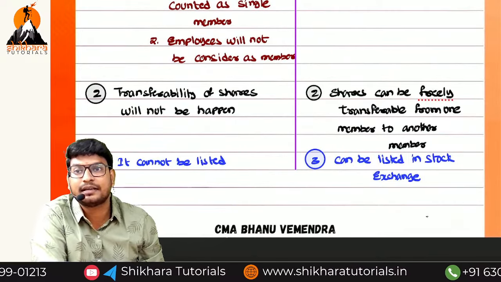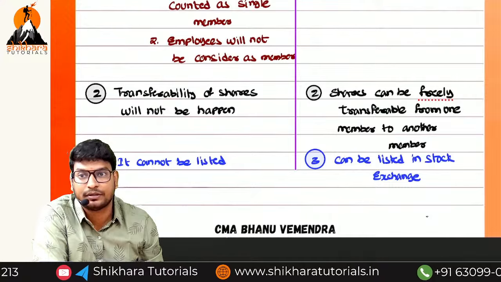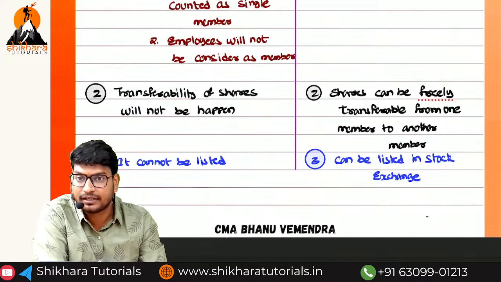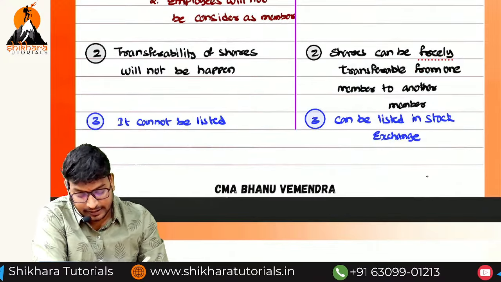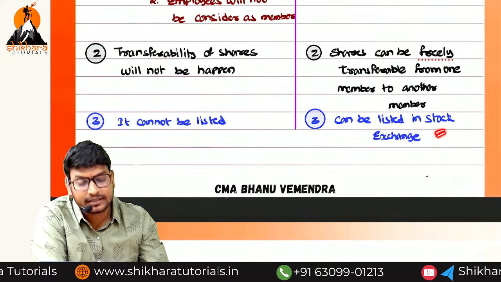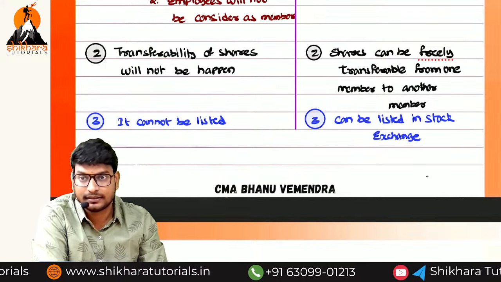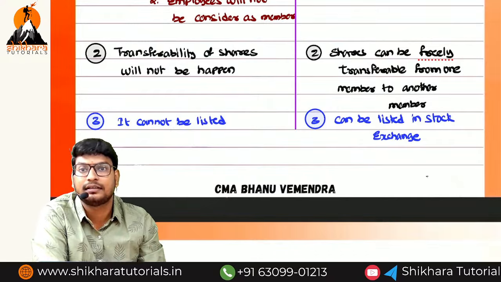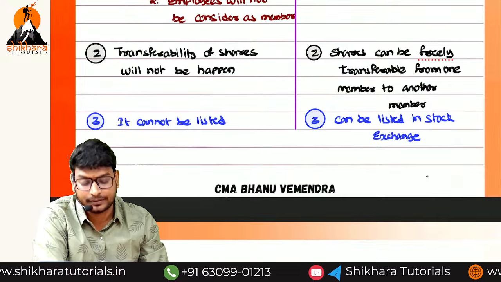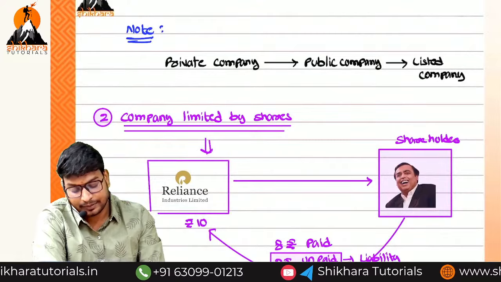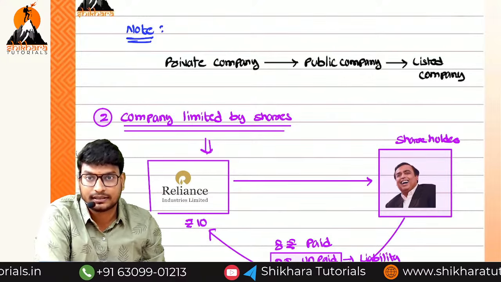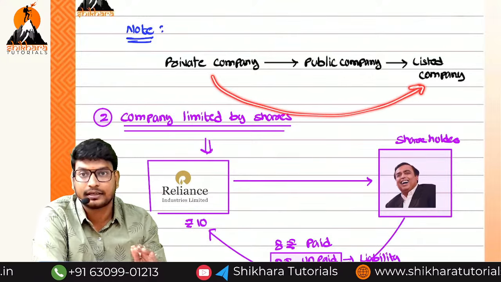Can shares be freely transferred? In a private company, shares cannot be freely transferred. In a public company, shares can be freely transferred from one person to another, and it can be listed. A private company does not have an opportunity of listing, whereas a public company does. A public company which is listed is called a listed public company, and one which is unlisted is called an unlisted public company. A private company needs to convert into a public company first and only then into a listed company. It cannot be listed directly.